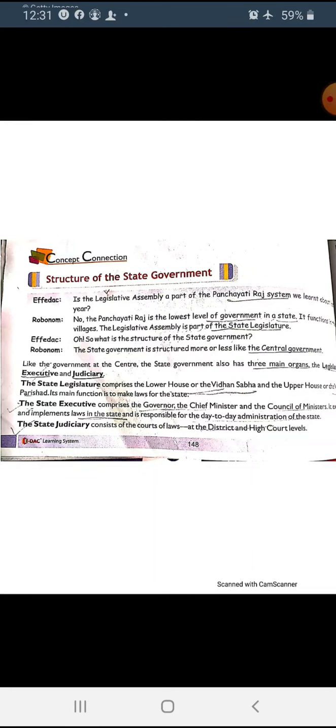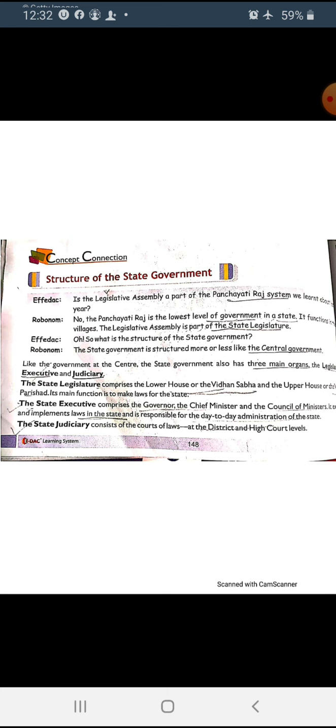Today we are going to proceed with chapter number 12 of class 7. Now we have the MLAs from different constituencies, and we have the ruling party or the majority party, and the opposition party also. Now we know how the state government is formed. To continue this chapter, today we are going to take the subtopic: structure of the state government.